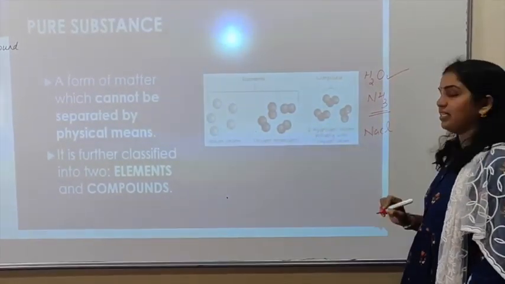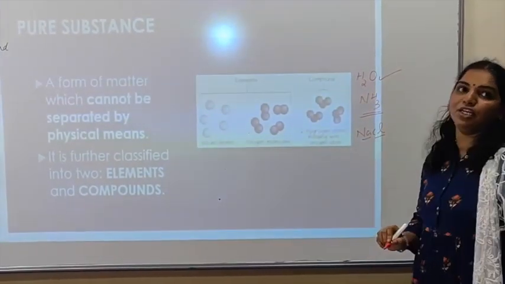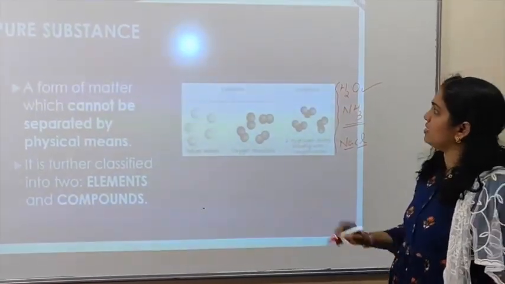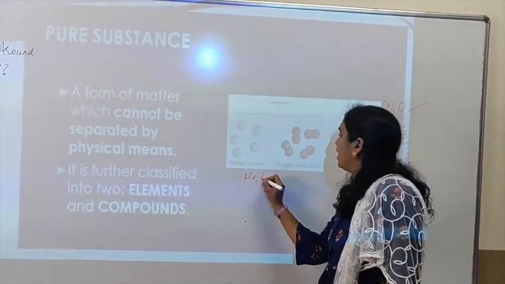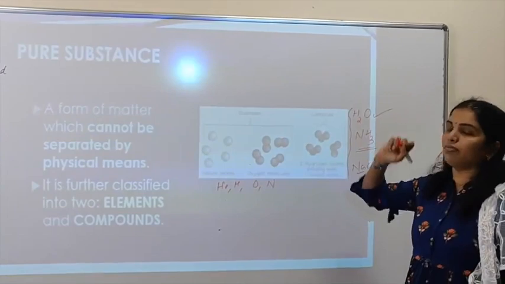NaCl is sodium chloride, where sodium and chlorine atoms combine chemically. These are examples of compounds. Examples of elements are helium, hydrogen, oxygen and nitrogen atoms.